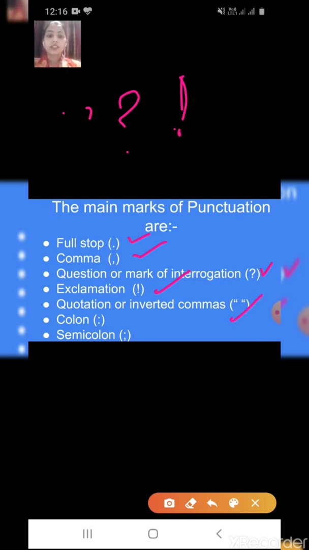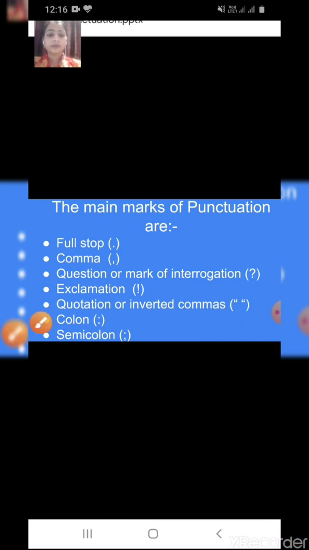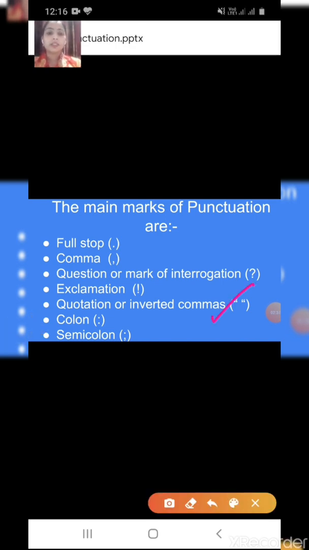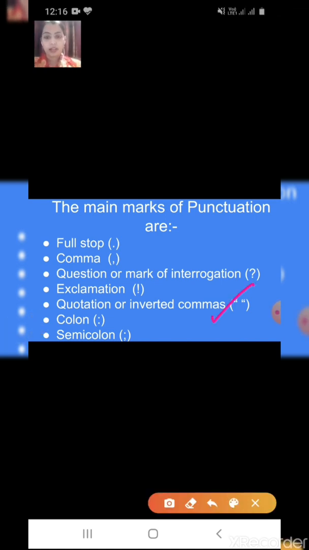Now we have inverted commas. Whenever there is a quotation by some famous personality, or we have to quote something, we put inverted commas. Then we have colon, and semicolons also. The main ones we are going to use are full stop, comma, question mark, exclamation sign and inverted commas.